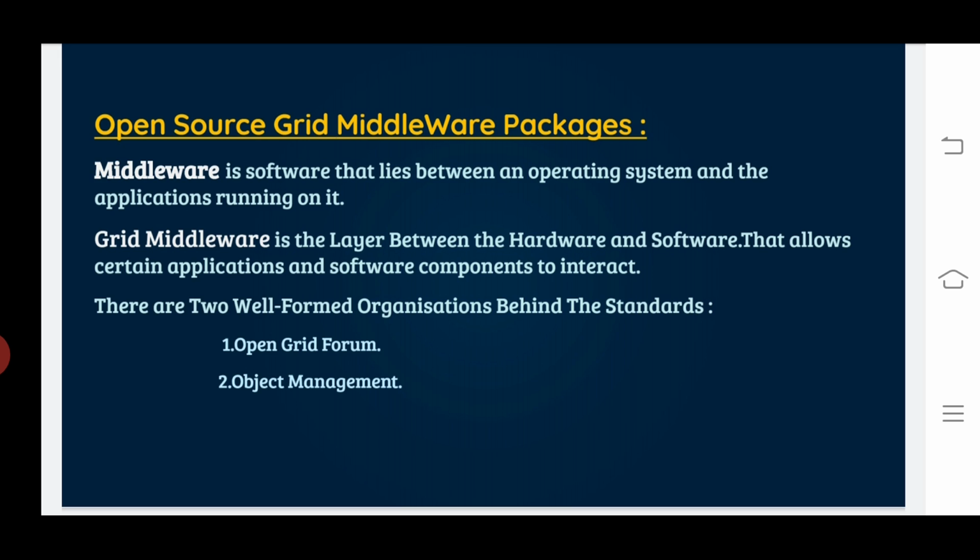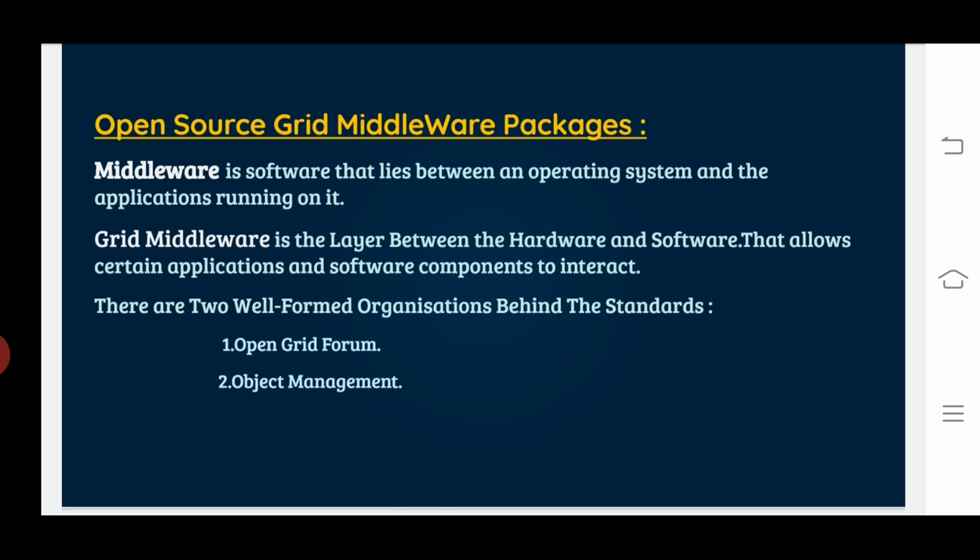Grid middleware is specifically designed as a layer between hardware and software. The middleware products enable the sharing of heterogeneous, that is, different resources, and we want to manage virtual organizations created around the grid. Middleware supports the allocated resources with the specific user applications.